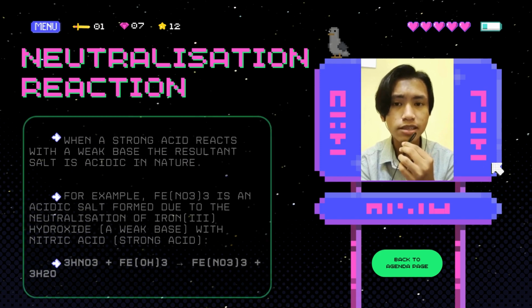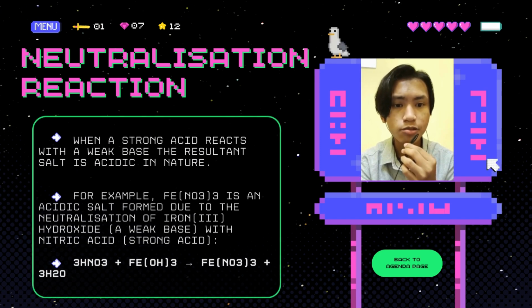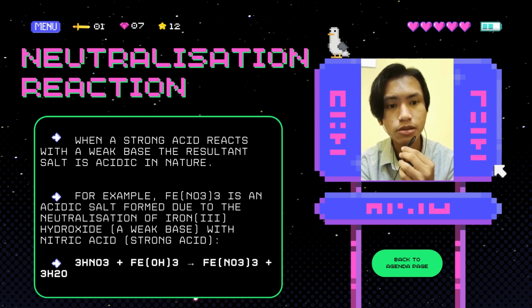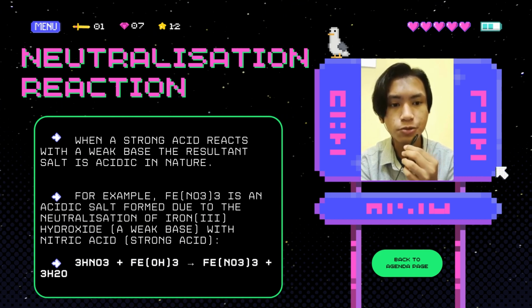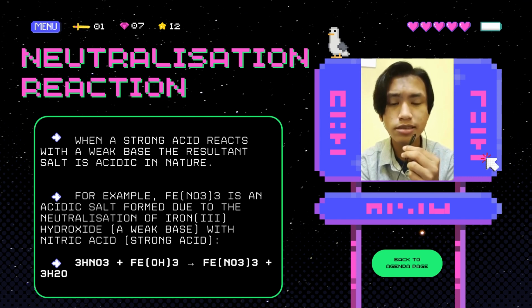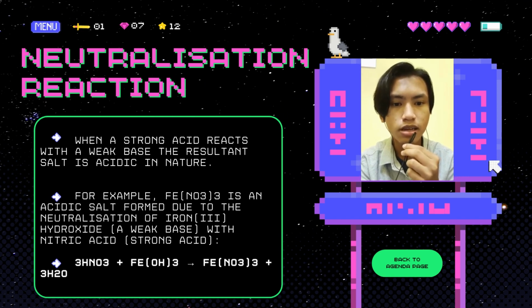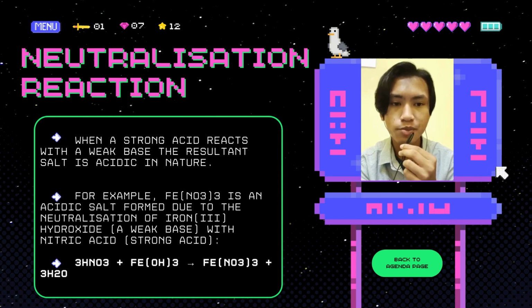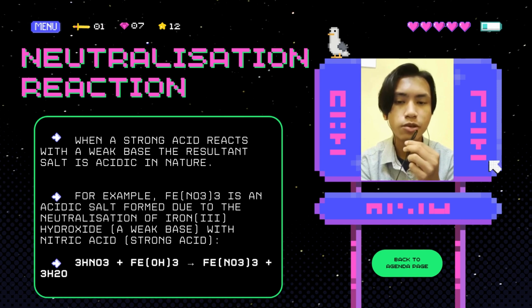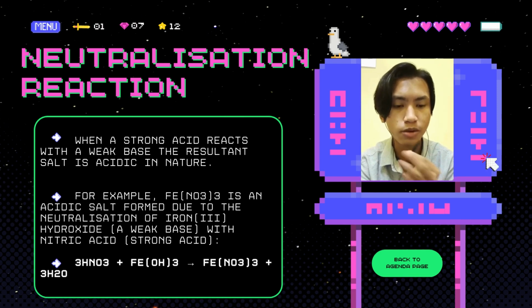Next, when a strong acid reacts with a weak base, the resultant salt is acidic in nature. For example, Fe(NO3)3 is an acidic salt formed due to the neutralization of iron hydroxide, a weak base, with nitric acid, a strong acid. We can see the equation at the bottom.